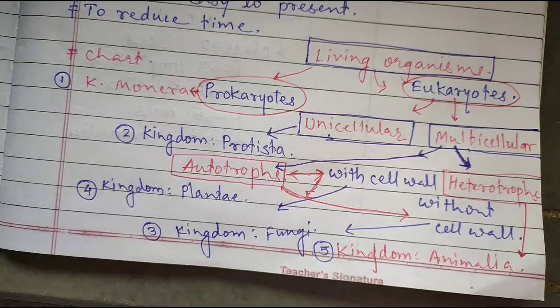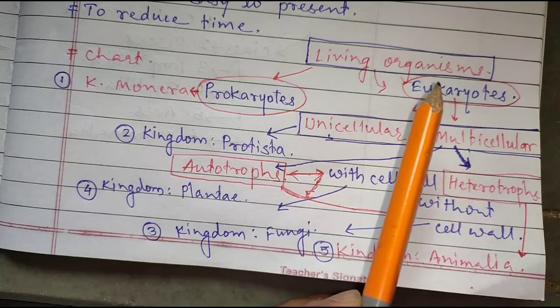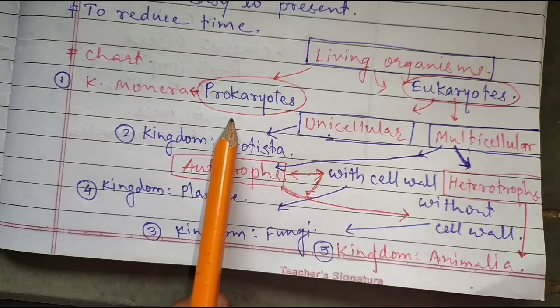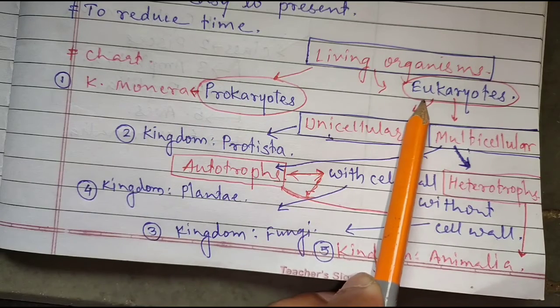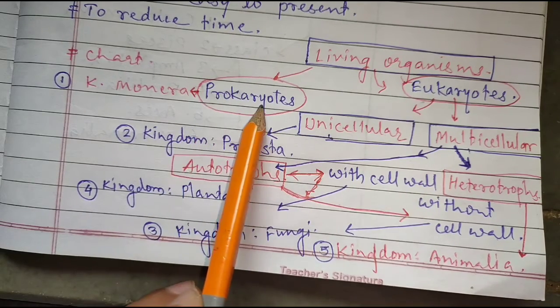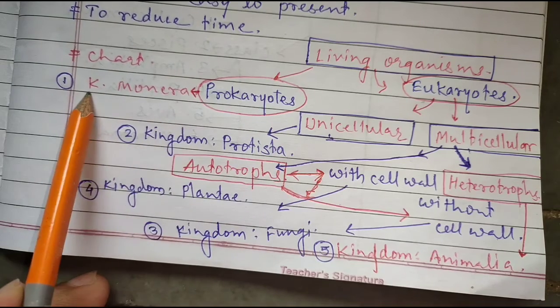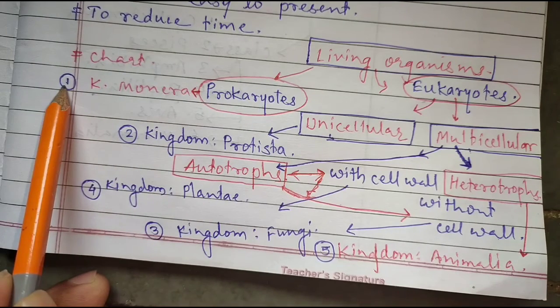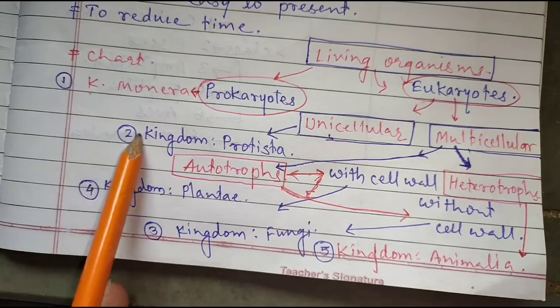So we will see now the chart of classification. The living organisms have been classified into prokaryotes and eukaryotes. Prokaryotes are under kingdom Monera, that is the first kingdom. There are 5 kingdoms.